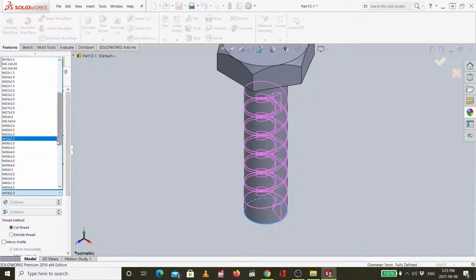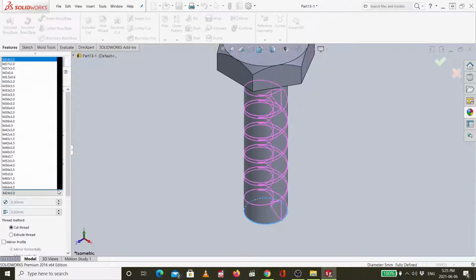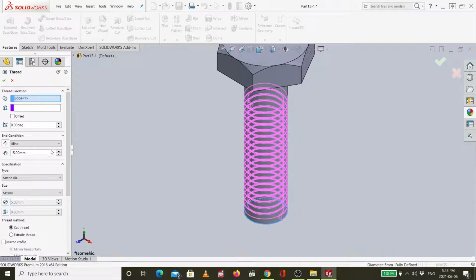Okay, so let me choose something now just to show you the design only. Yes, M5 0.8. This is metric die. It means I need a cut thread, so it will cut inside.